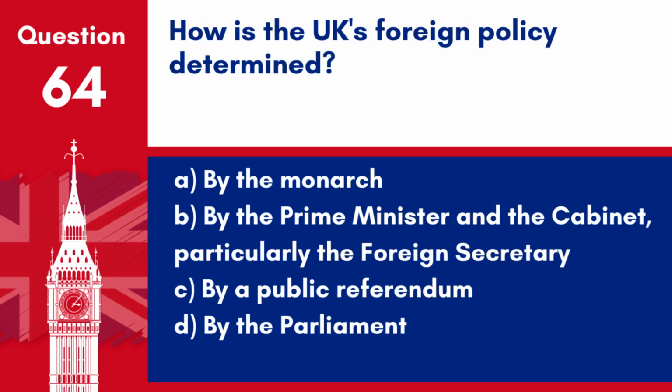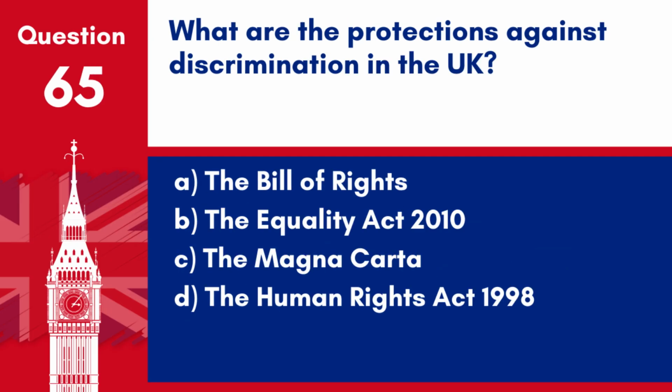Question 64. How is the UK's foreign policy determined? A. By the monarch. B. By the Prime Minister and the Cabinet, particularly the Foreign Secretary. C. By a public referendum. D. By the Parliament. Answer. B. By the Prime Minister and the Cabinet, particularly the Foreign Secretary. The UK's foreign policy is shaped by the Prime Minister and the Cabinet, with the Foreign Secretary playing a key role.